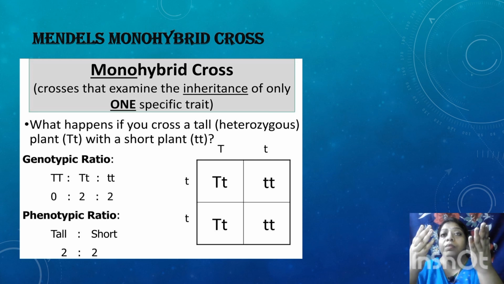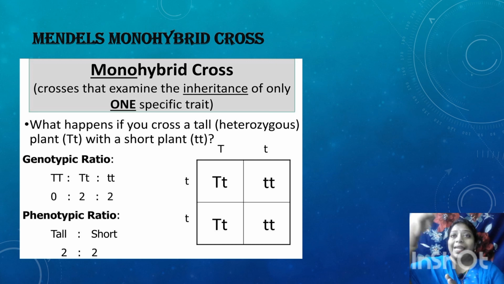The tall pea plant is represented by the capital letter T, which is denoted as the dominant factor, whereas the small t is the recessive part. In the next tabulation, you can see one tall and three small pea plants.